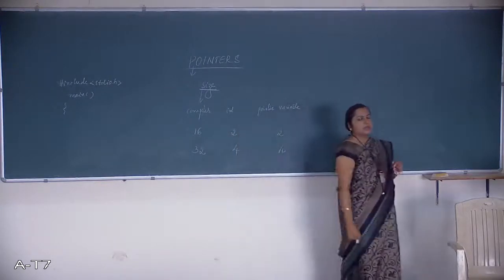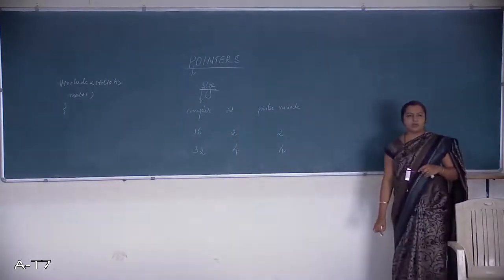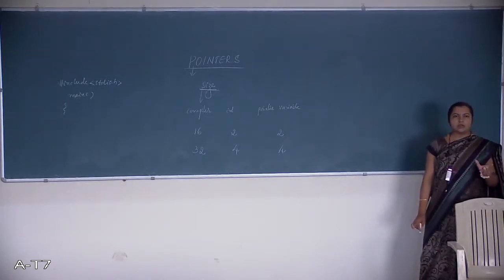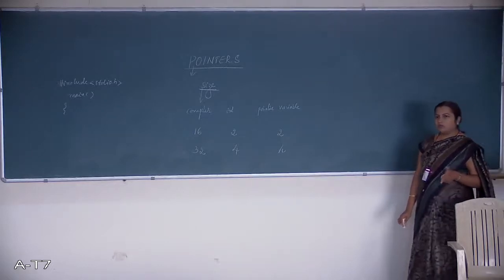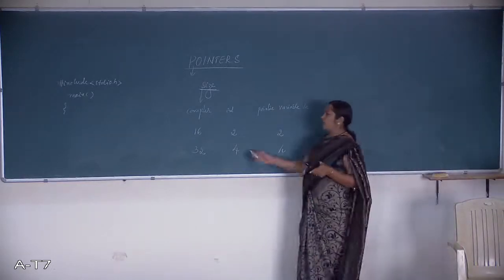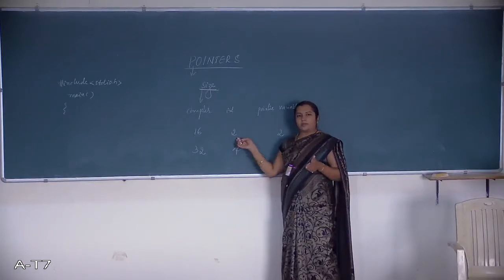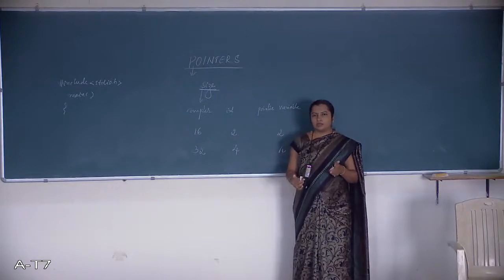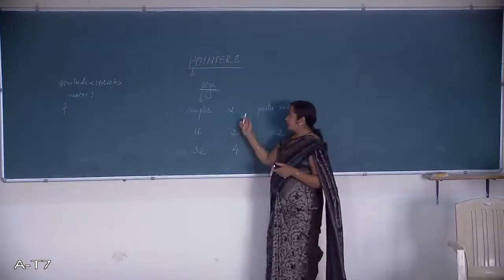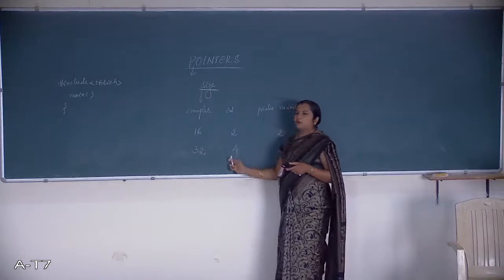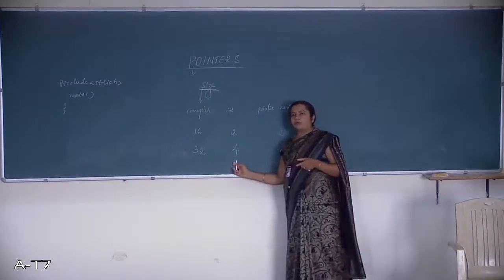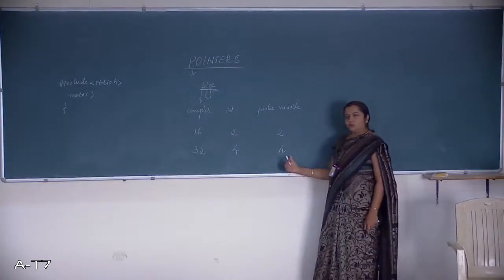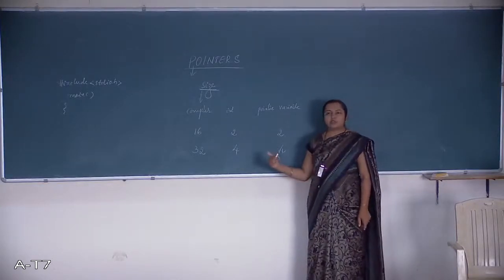Getting it? This size varies from compiler to compiler. If the word length of the host machine is 16 bit, then the integer variable will hold how much? 2 bytes, the same as the pointer variable. And if it is 32 bit in length, then again the integer variable will occupy how many bytes? 4 bytes, and the same as the pointer variable. Even this holds 4 bytes only with respect to 32 bit.